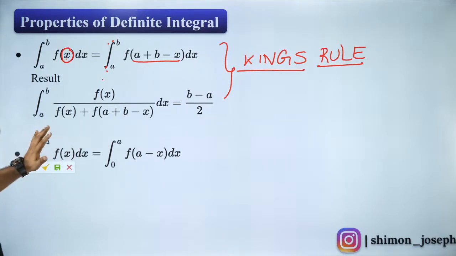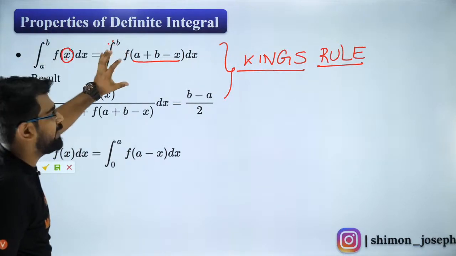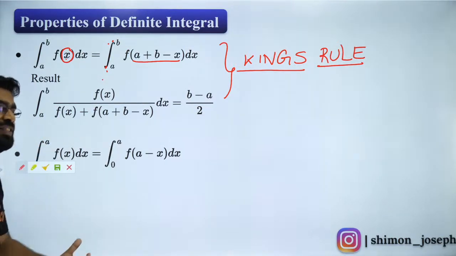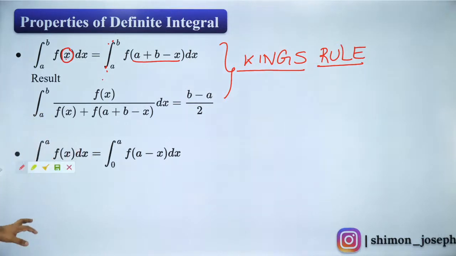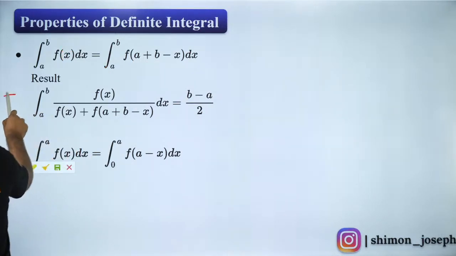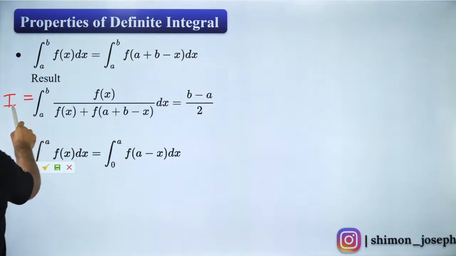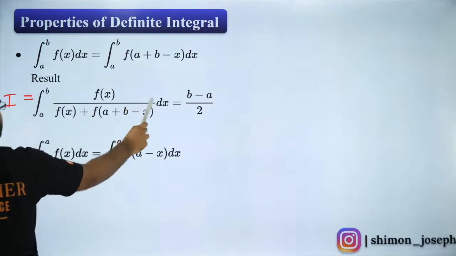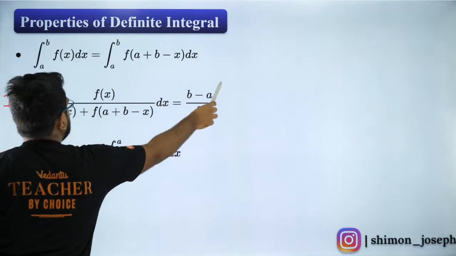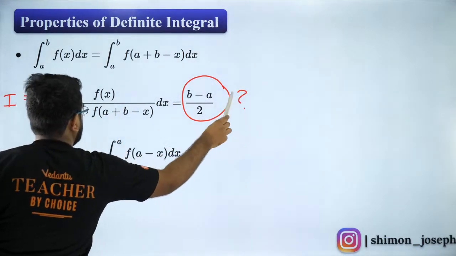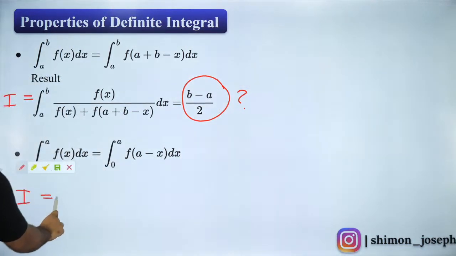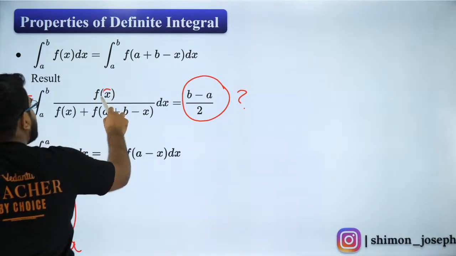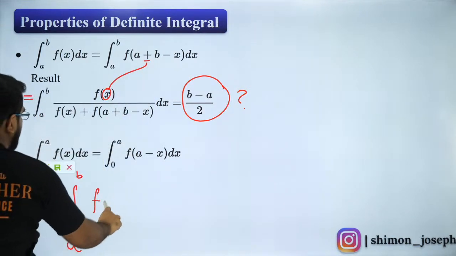But what I want you to remember is how this is applied. I'm going to show you a lot of questions by which you will be able to understand the application. So please listen carefully. I've given you a very small application here. So let us say you have an integral I is equal to f of x by f of x plus f of a plus b minus x dx. Now I want you to find how it is equal to this value. So guys, I'll apply King's rule. King's rule says that I will have the same limits, but instead of x, I will write f of a plus b minus x.